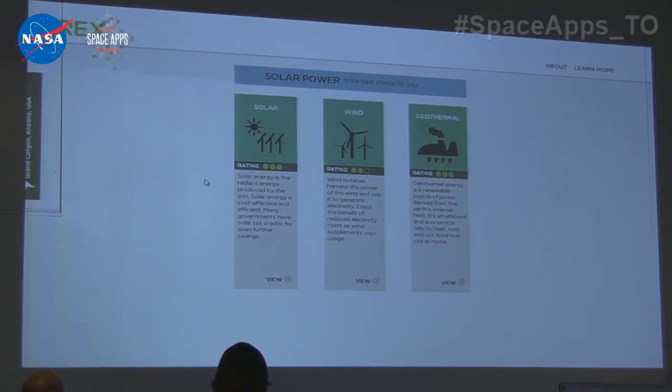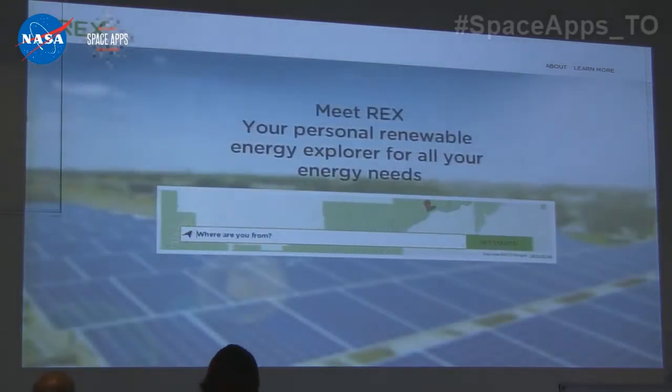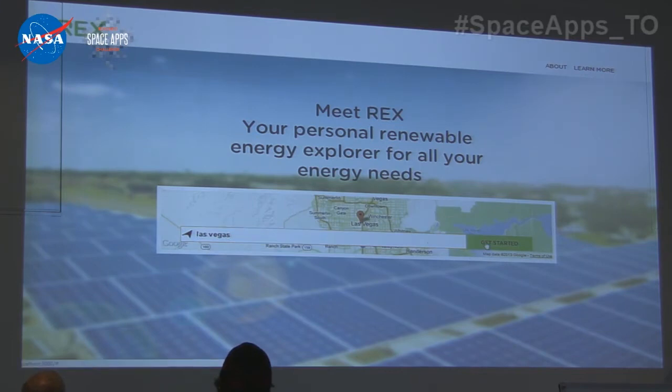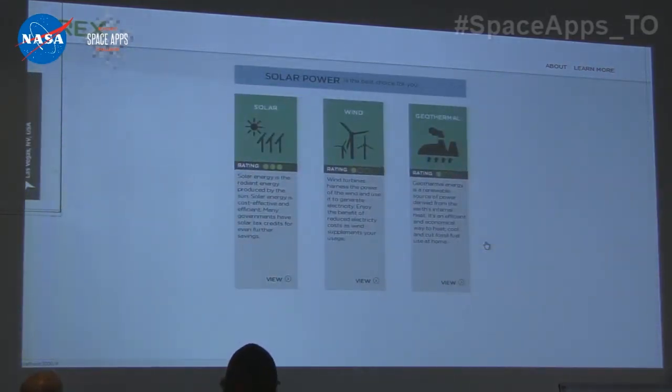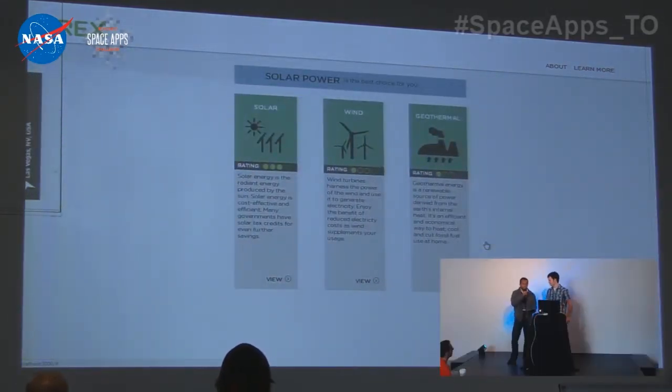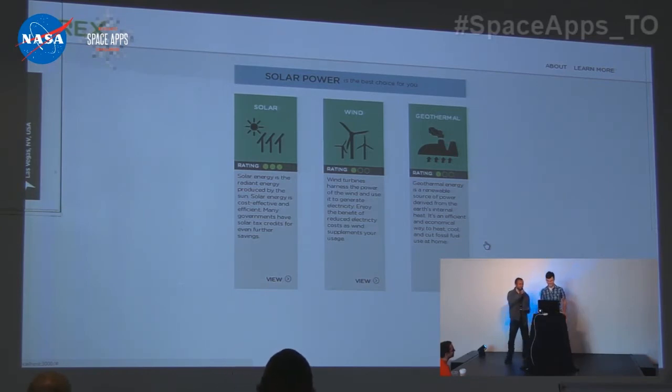At this point, you're like, hey, it's been a while since I saw some strippers and casinos. So let's go to Las Vegas. Look at that transition. Okay, so let's go to solar. Let's go inside solar.